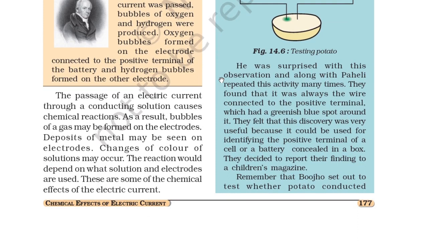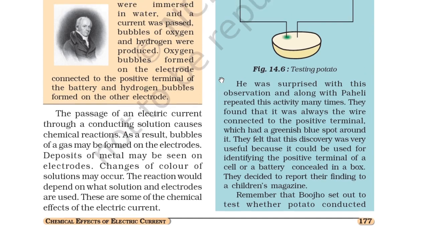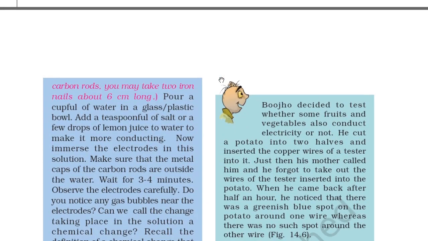As a result, bubbles of gas may be formed on the electrodes. Deposits of metals may be seen on electrodes. Changes of color of the solution may also occur. The reaction would depend on what solution and electrodes are used. These are some of the chemical effects of the electric current. So we have learned the chemical effects of electric current.